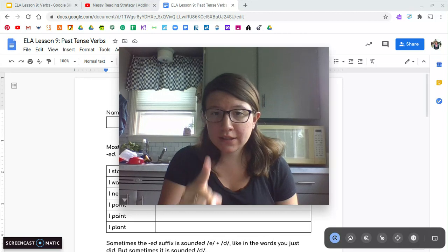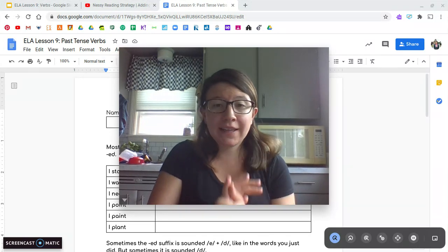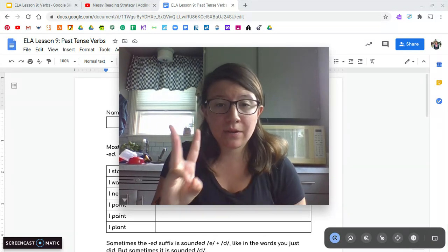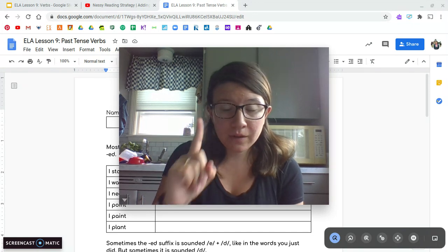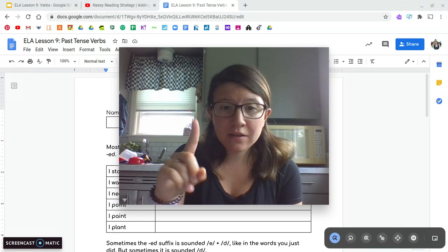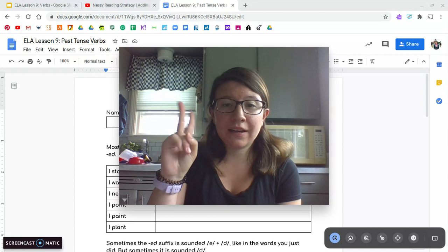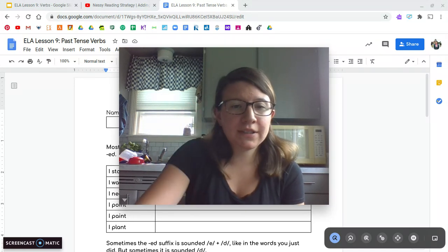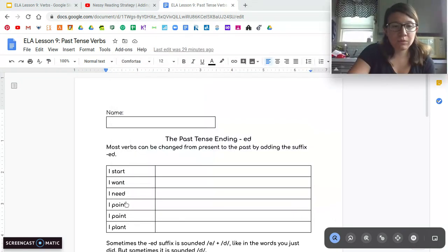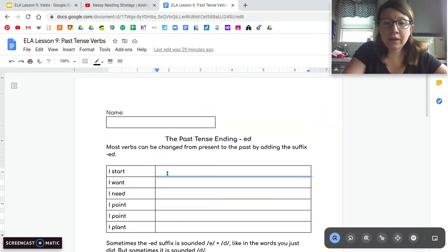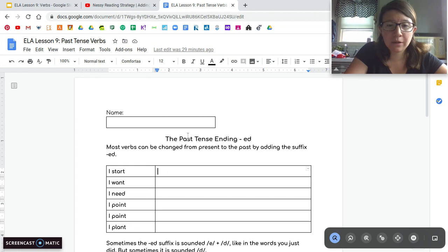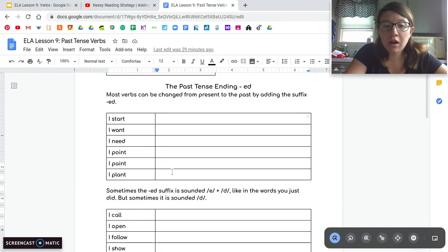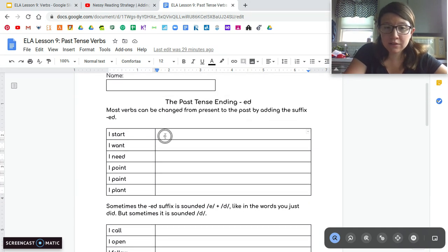Now, as you probably noticed in that video, and as I said before, the ed ending can have 3 different sounds. It can sound like ed. Go ahead and make that sound. Ed. T, like a t, or d. It can have those 3 different sounds. So we're going to practice that with this worksheet today. So in Google Classroom, you're going to see this worksheet. It's called Past Tense Ending ed. What you're going to need to do is change all of these verbs into the past tense.